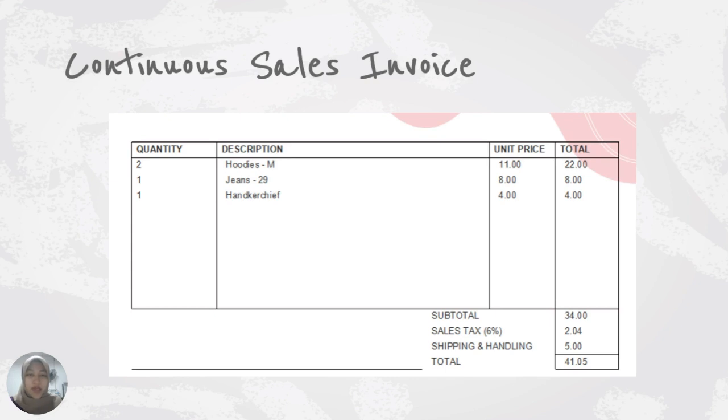So the total she bought is RM41.05, including the sales tax of 6% and also the shipping fees. This means that there is a transaction of RM41.05, so we need to identify whether the company posts this sale to its general ledger.